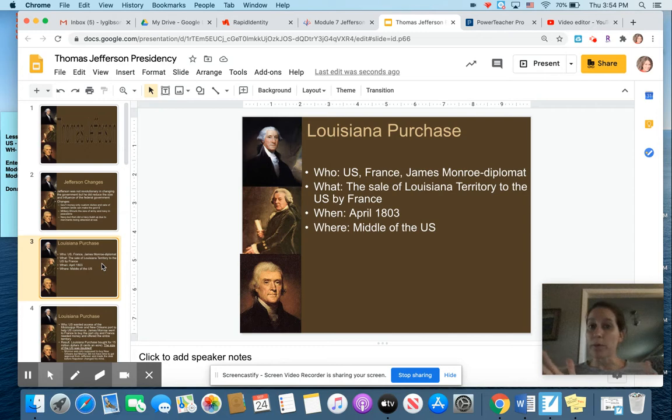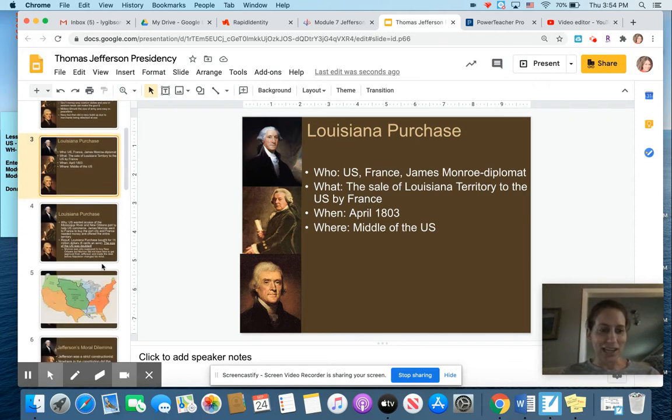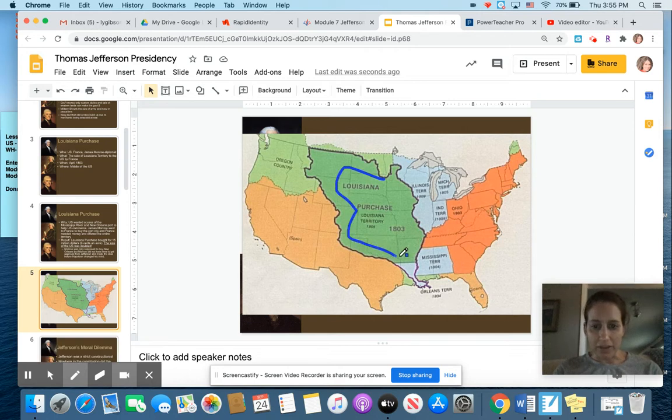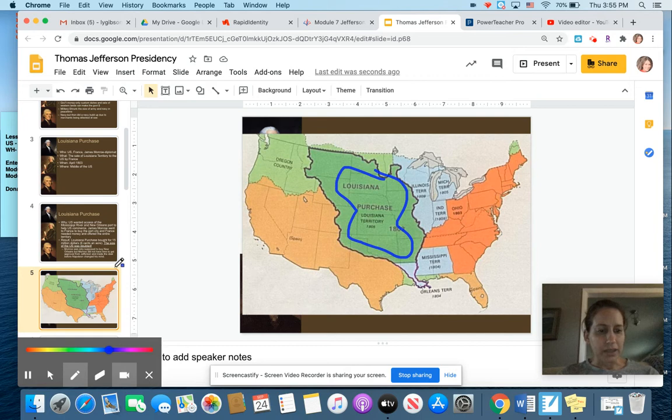So the number one most important thing you have to know about Jefferson's presidency is the Louisiana Purchase, the best land deal in history. And this is really one of the coolest things you learn about in American history because it's so crazy of a concept that this happened. So you need to always recognize this map, and you need to always recognize the area here in the middle where it says Louisiana Purchase. So everything that is in this chunk of land that is outlined is the Louisiana Purchase.